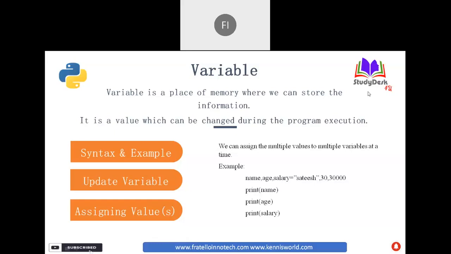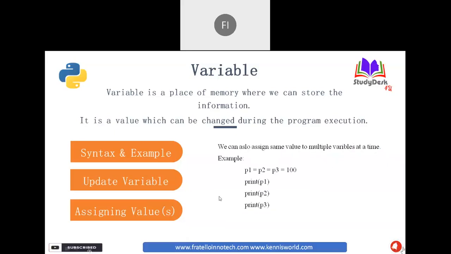So if you observe here, three different values we are storing in three different variables at a time. This provision also we have in Python. The assigning of the values will follow the order. For example, Satish will go to the first variable called name, 30 will go to the second variable called age, and 30,000 will go to the third variable called salary. So like that, you can assign multiple values to multiple variables at a time in Python. That option also we have. And anyway, during execution we will show all these things.